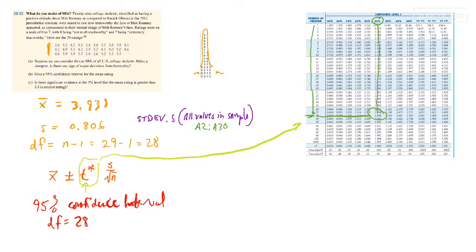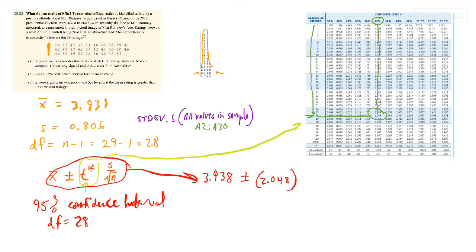So now I can move on. This whole thing we can rewrite as x bar, which we know is 3.938, plus or minus some interval. So it is the critical value t, which we determined was 2.048 from looking on our t chart, our confidence level chart.